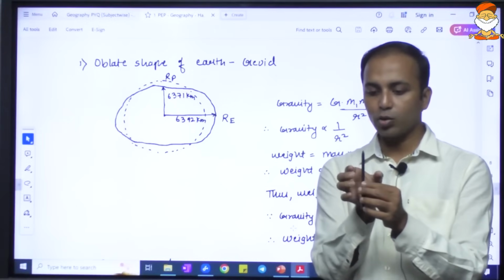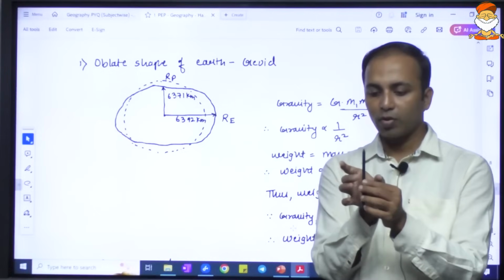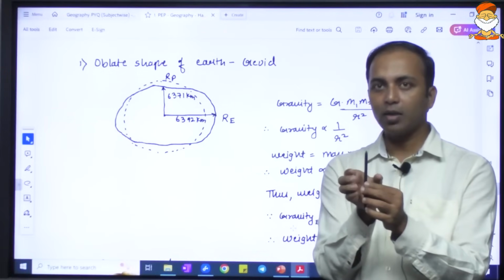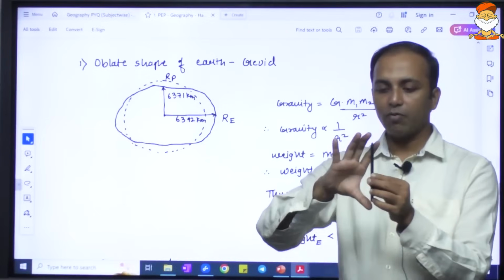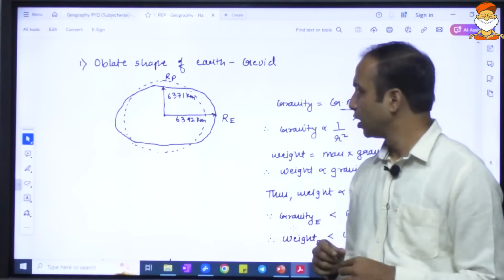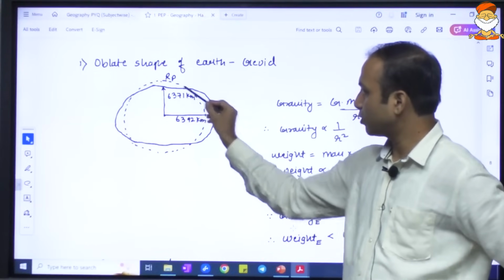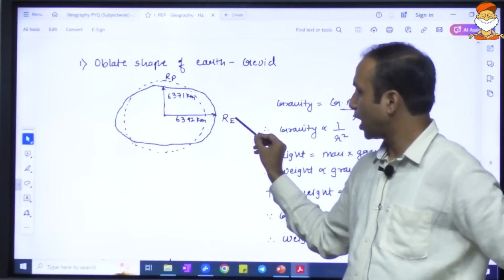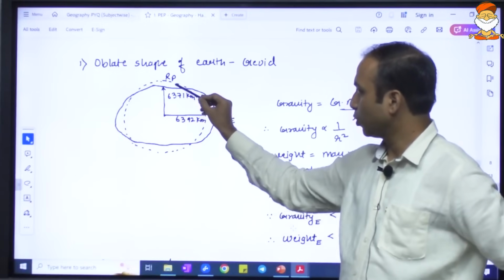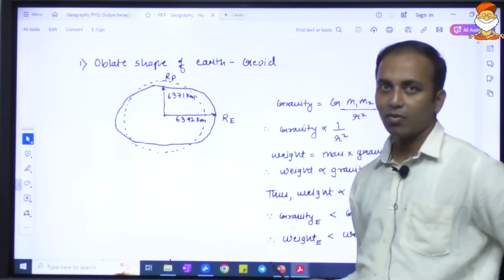So from the center, the object tends to move away. So from the equatorial region, from the middle, the Earth is expanding, and from the pole side, it is contracting. So you can see there is a difference with respect to that of the radius of the Earth at the equator and at that of the poles. So the radius at the equator is more, radius at the pole is relatively less.